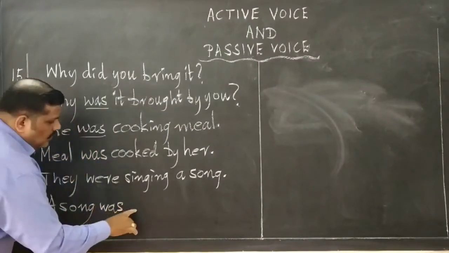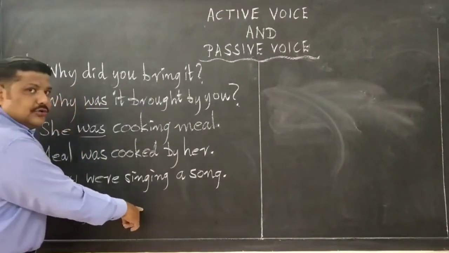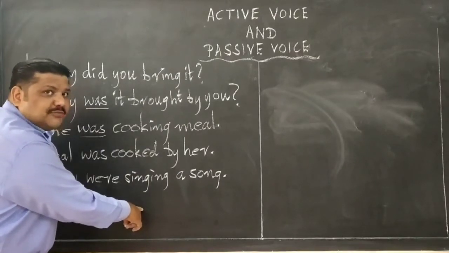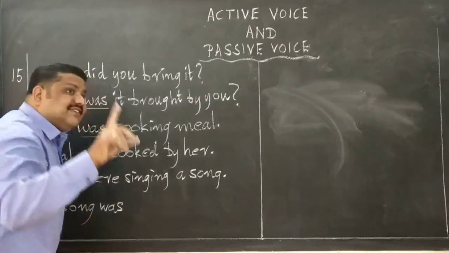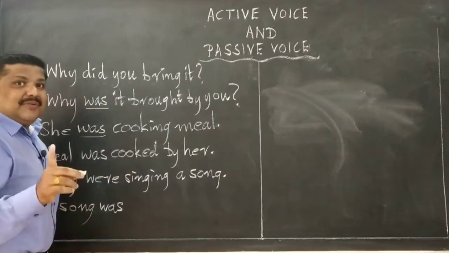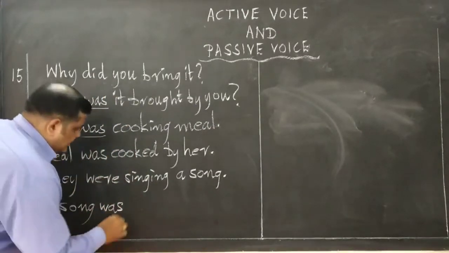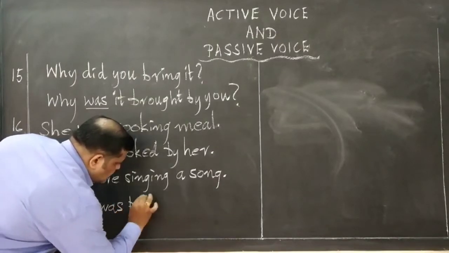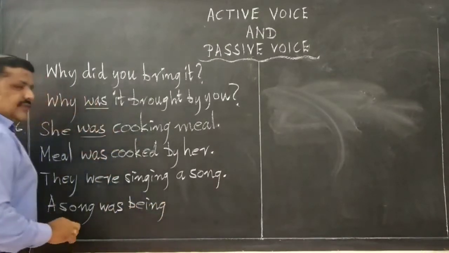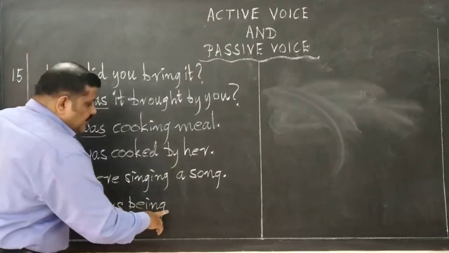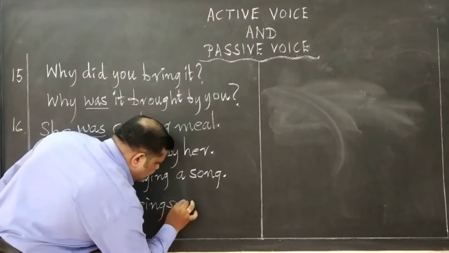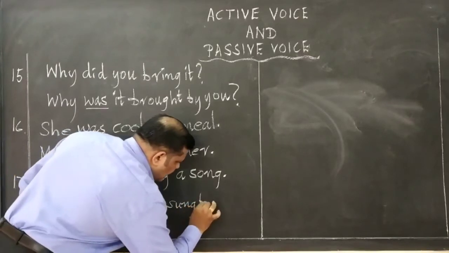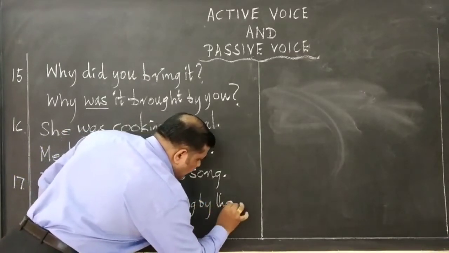was. Now what is the special word here? I told you in present continuous or past continuous, a special word is required which ends with the ing. Remember, it ends with the ing. That is, a song was being sung by them.